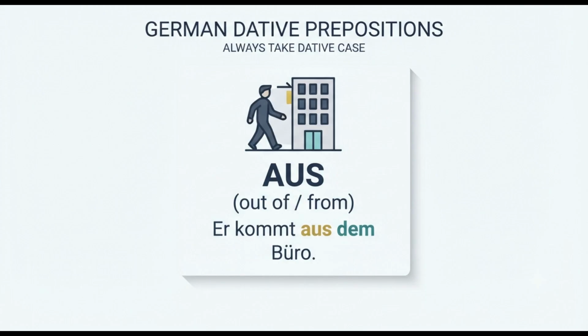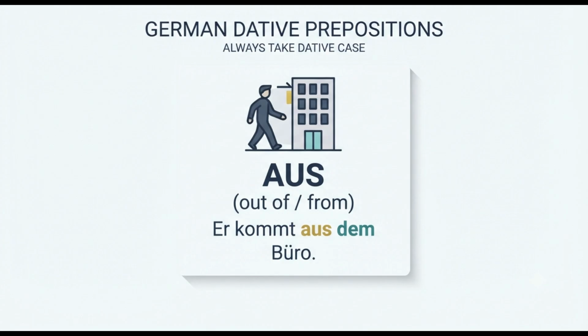The first preposition in the dative case is aus. What is aus? Basically, it has different meanings, but we should remember it is something coming out from inside something. For example, from or out of.